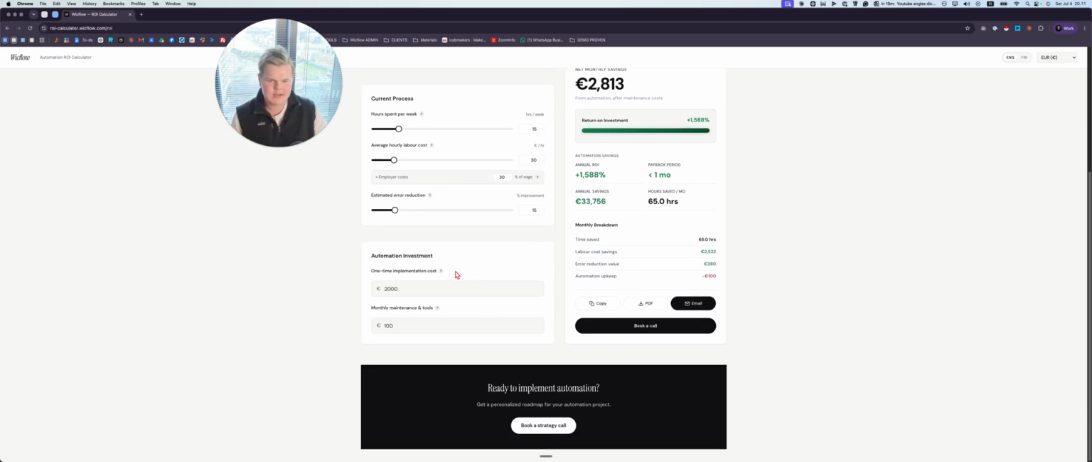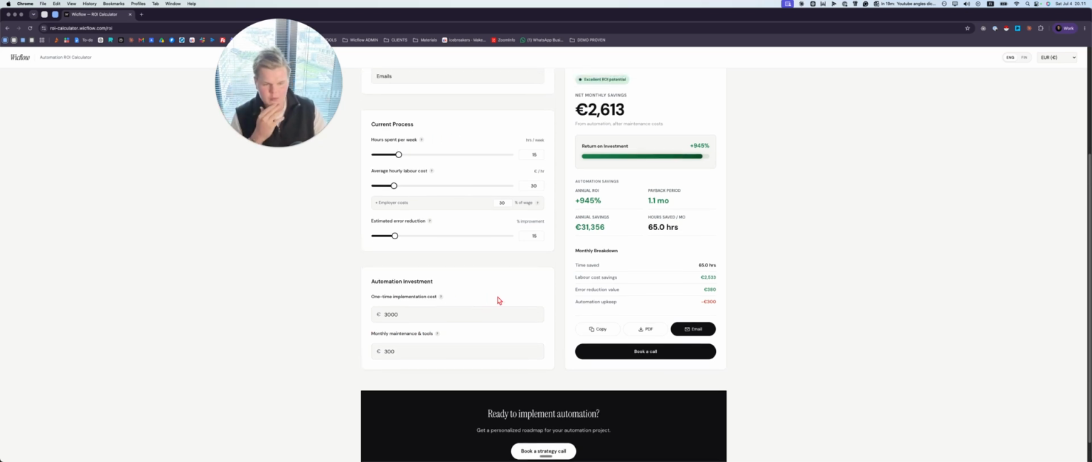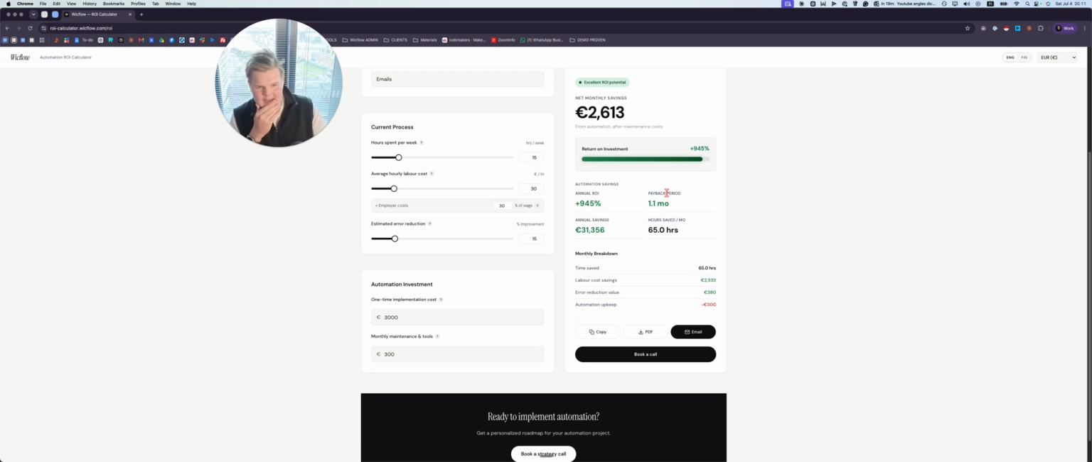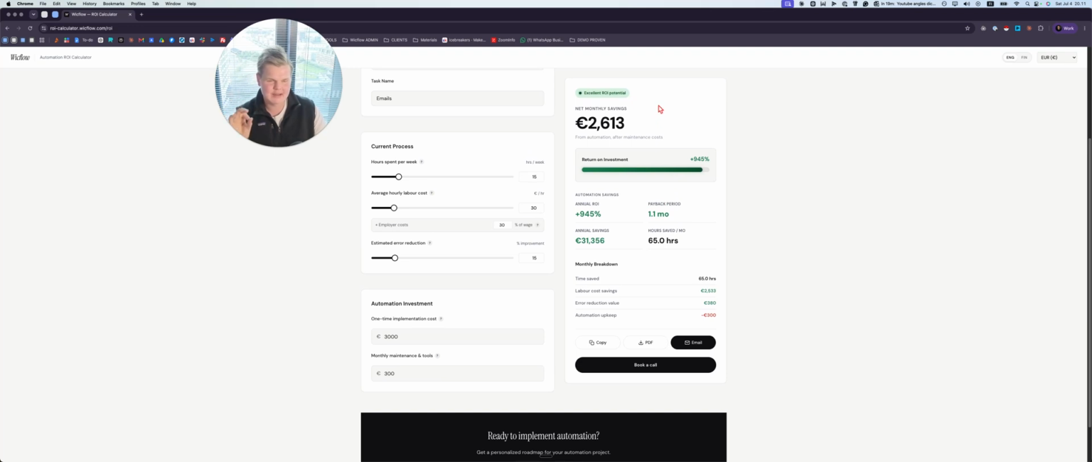And then obviously you need to calculate your automation investment. That's usually easier. Let's just say that it's 3,000 euros, you can put this in dollars as well, but let's say 3,000 euros for an implementation cost, and then monthly maintenance is, let's just say, 300. All right. So this is what it will cost. This is your benefit. This is what it will cost. And then if we take a look at the return on investment, we see that it has excellent ROI potential.